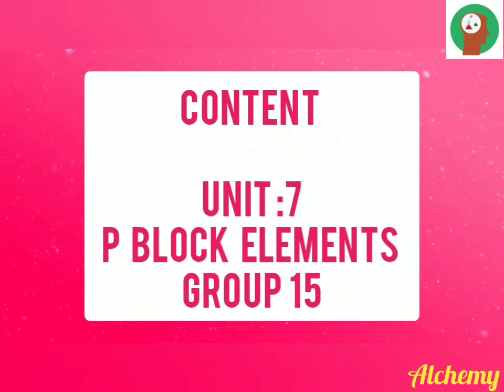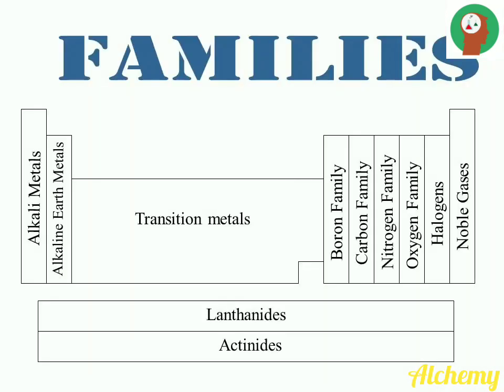In this session, we will discuss the p block elements, group 15. Group 13 to 18 are collectively called p block elements, since the last electron of these elements enters the p subshell. The p block elements comprise the boron family, carbon family, nitrogen family, oxygen family, halogen family, and noble gases. In this session, we will learn about the nitrogen family.